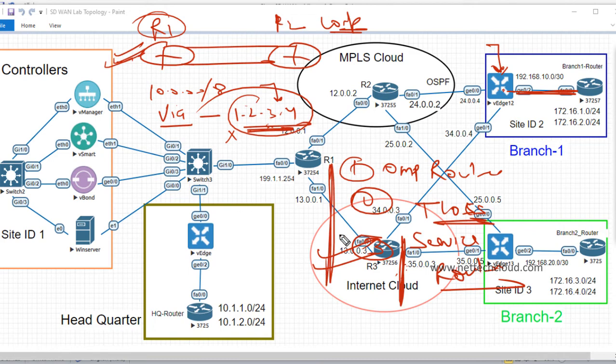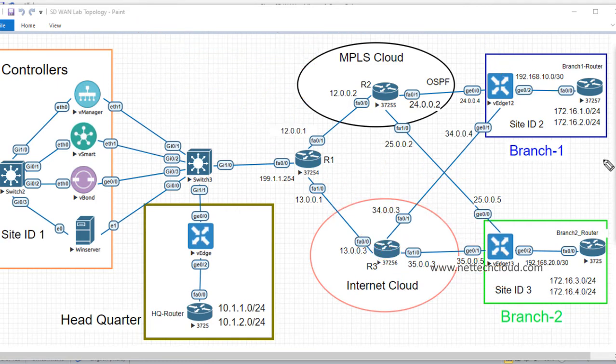So basically, there are three different types of OMP routes, and in order to see these OMP routes, the commands are show omp routes, show omp tlocs, and show omp services, right? Very quickly, I'm going to show you some basic configuration and commands, and what advantage we have in SD-WAN. And of course, I'm also going to show you the vManage dashboard, how easily we can do centralized management, configuration, troubleshooting, simulation. Even we can simulate the traffic.